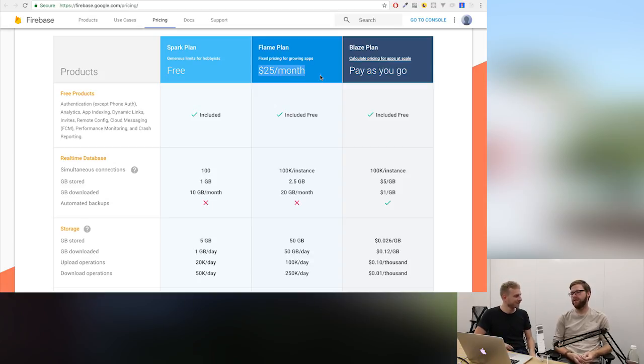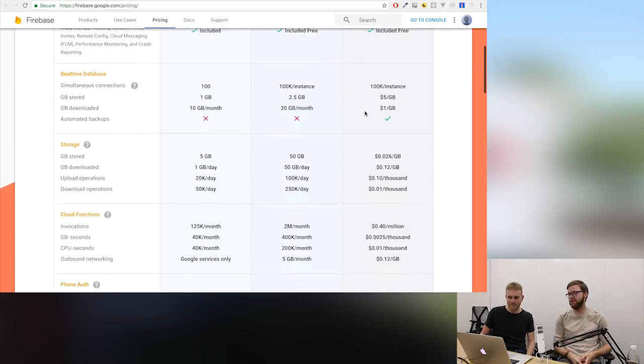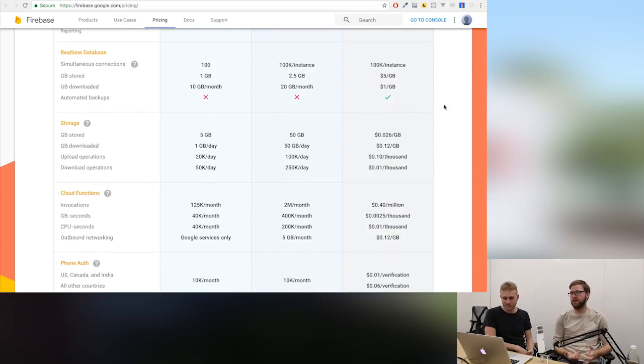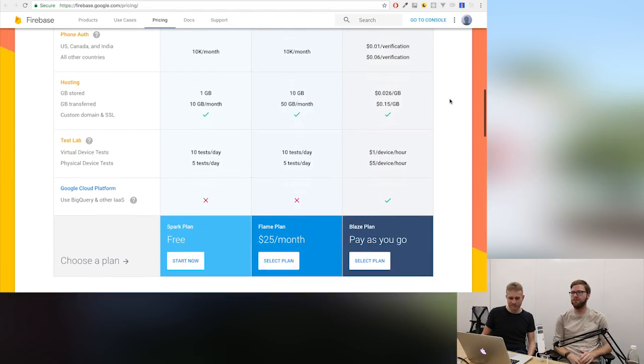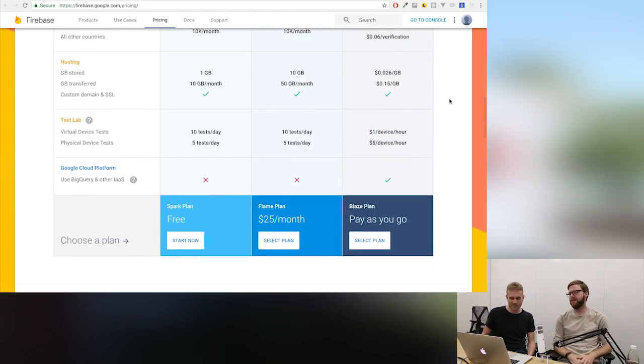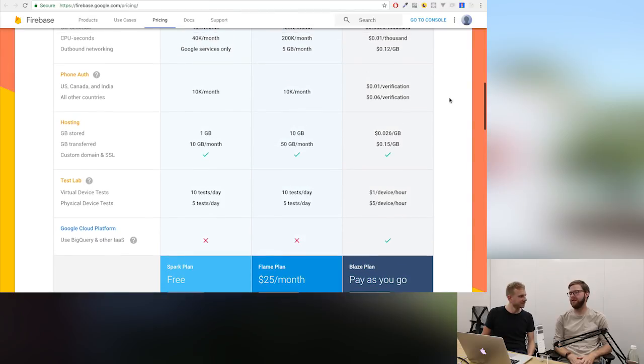Exactly. And honestly, $25 a month is a ton of Firebase. You can look through this list, but a lot of these things are included for free. Things like Firebase Cloud Messaging are completely free, even if you send 1 billion messages a month. I run a bunch of side projects and apps on Firebase, and my total bill is in the double digits. I think I've spent maybe $15, $16 a month.